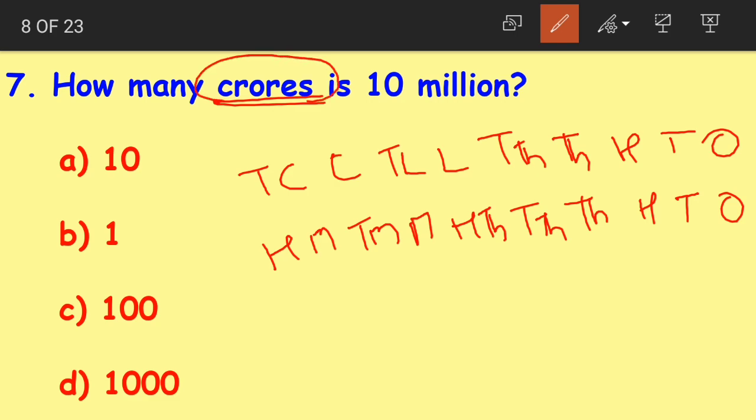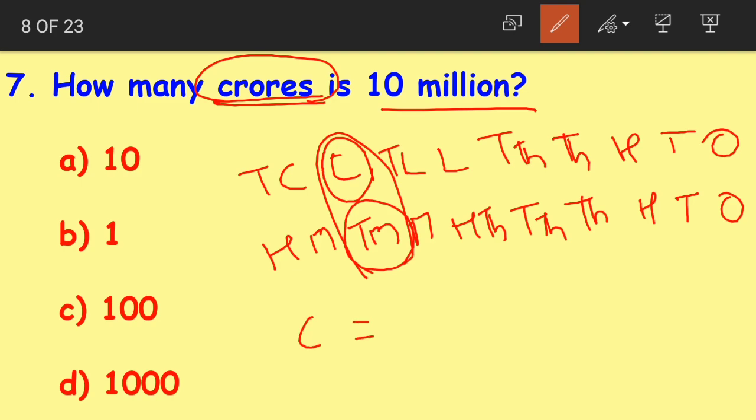Now what do we need? We need the crores. How many crores is 10 millions? If you look at here, crore is equal to 10 millions. We have crore in the Indian system and in the same place we have 10 millions in the international system, right? Both the places are same. So we can say that 1 crore is equal to 10 million. Yes children, both the place values are same.